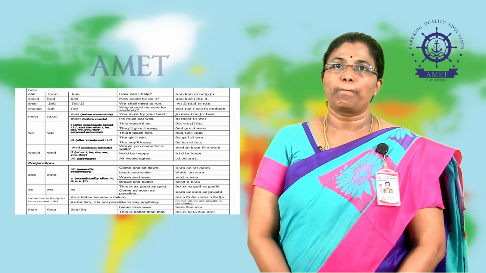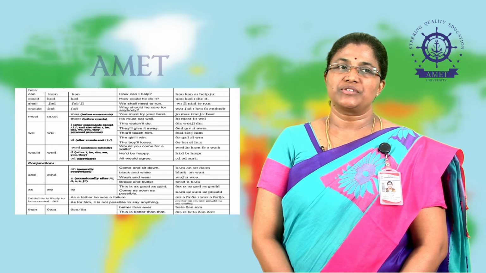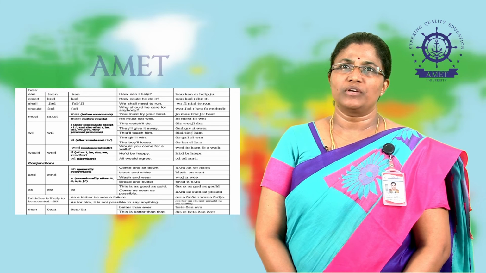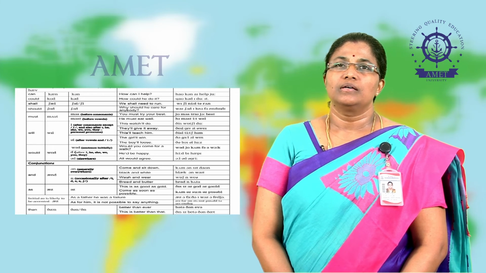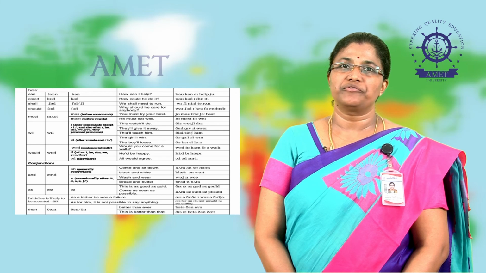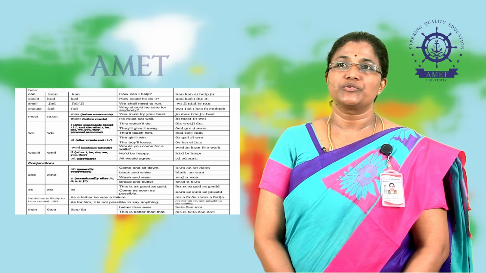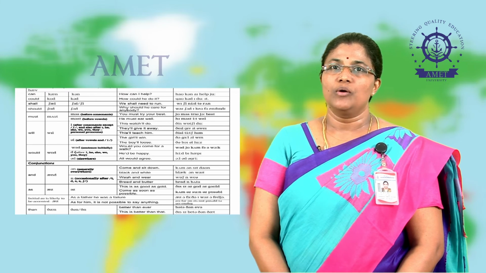Next category is pronouns. Pronouns also do not take stress, that means it is a weak form. His name was mentioned. Where does she live? We have to give stress only to the main words of the sentence, not the pronouns.